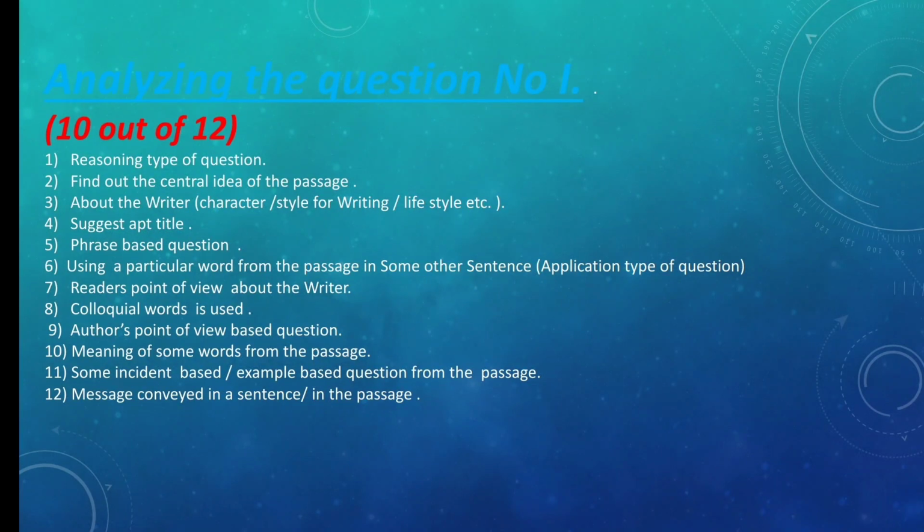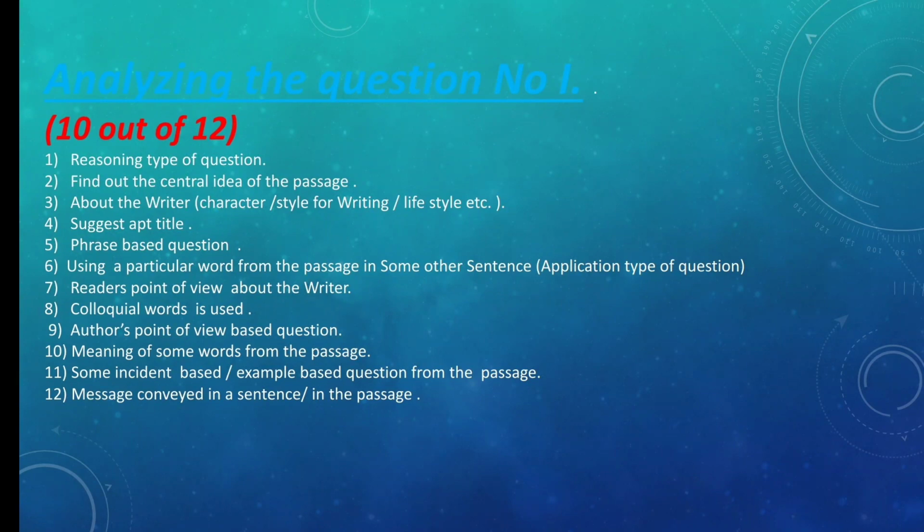Now question 4, just like central idea, the title of the passage is also a very important question that can come up, and it's easy for you children because 4 options for the title is given to you. You have to select any one option. So here in that question number 4 you can see already option is given. So from that options you have to select a title that is apt for this particular passage.